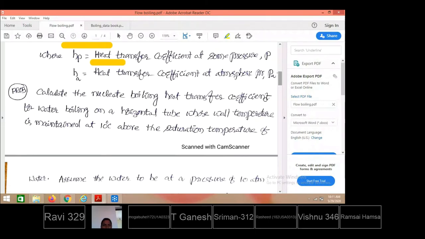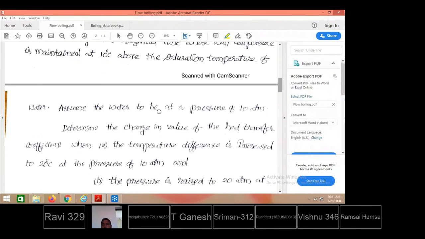Next, what have they given? Assuming the water to be at a pressure of 10 atmospheres. It is not at 1 atmospheric pressure. Assuming that while it is making contact with the horizontal tube, the pressure maintained over the liquid surface is 10 atmospheres, they are asking you to determine the change in value of heat transfer coefficient. With 10 degrees centigrade of temperature difference, what was the heat transfer coefficient at 1 atmospheric pressure, and what was it at 10 atmospheric pressure? Then they are asking to determine the change in value of heat transfer coefficient.